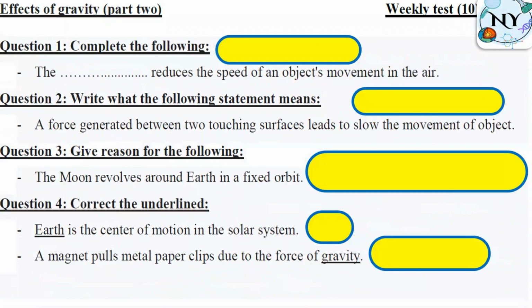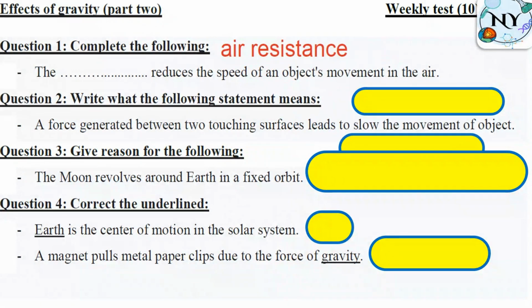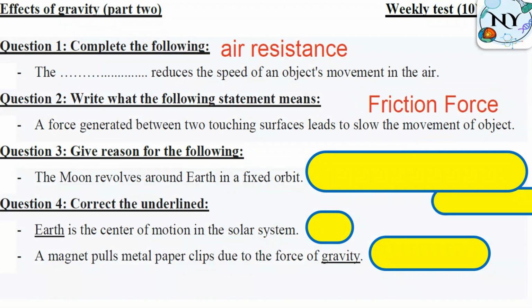Group B. Which one reduces the speed of an object's movement in the air? Air resistance. Force generated between two touching surfaces leads to slowing the movement of an object. Friction force. The moon revolves around the Earth in a fixed orbit.